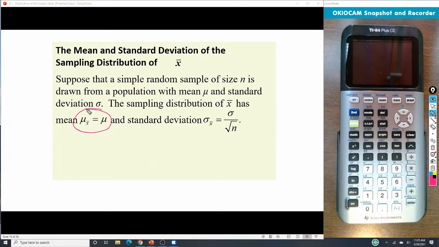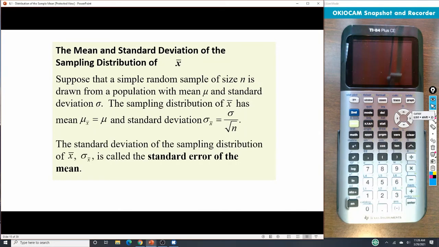So the mean of x bar, or of the means, is still going to be the same as the mean of the population. So mu x bar is going to equal mu of the whole population. But our standard deviation here, that one's going to be a bit different, okay? So the standard deviation of our means, x bar, is going to be the standard deviation of the population divided by the square root of n, being the number in our sample. Okay, so we always got to remember those pieces. We want to make sure we have those formulas down.